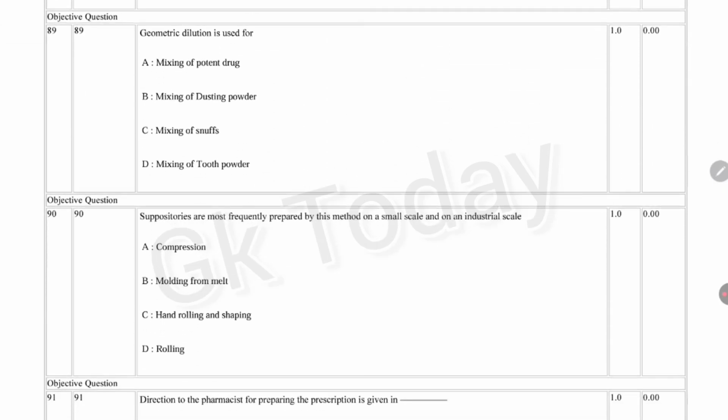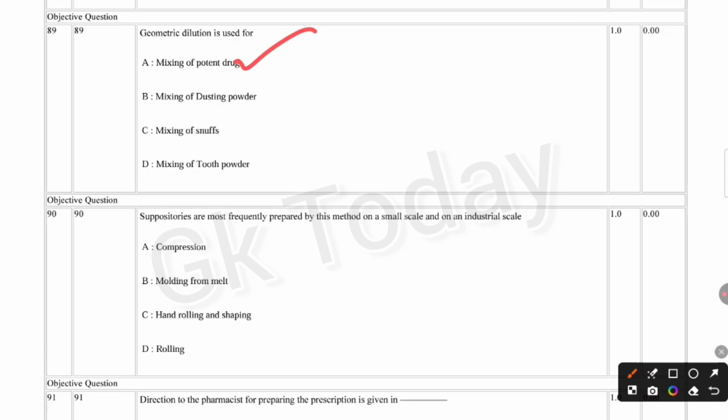Next question. Geometric dilution is used for mixing of potent drug, mixing of dusting powder, mixing of snuffs, mixing of tooth powder. Correct answer is option A, mixing of potent drug. Geometric dilution is used for mixing of potent drug.